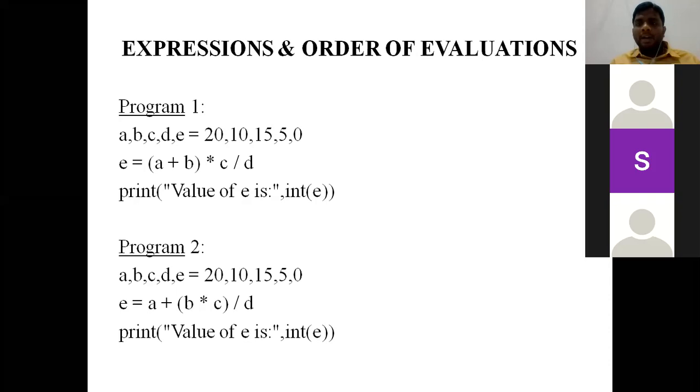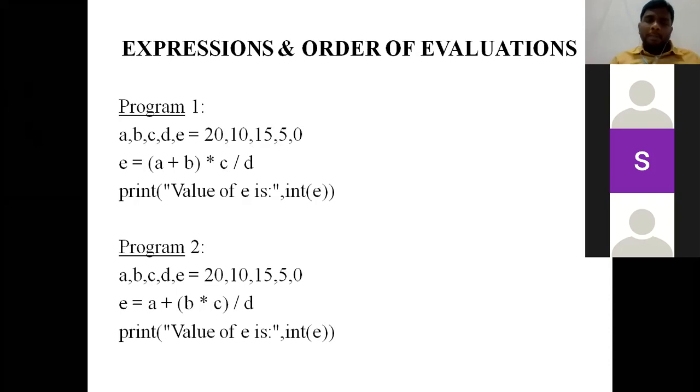We need to consider left to right associativity. So A plus B, the value will be 30. 30 into C, C value is 15. 30 into 15 value will be 450. 450 divided by D, D value is 5. 450 divided by 5, the value is 90.